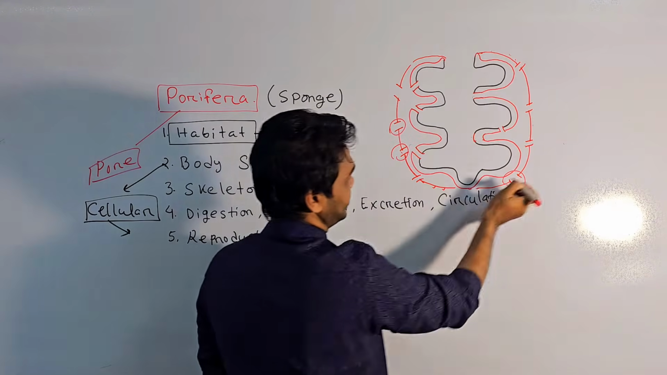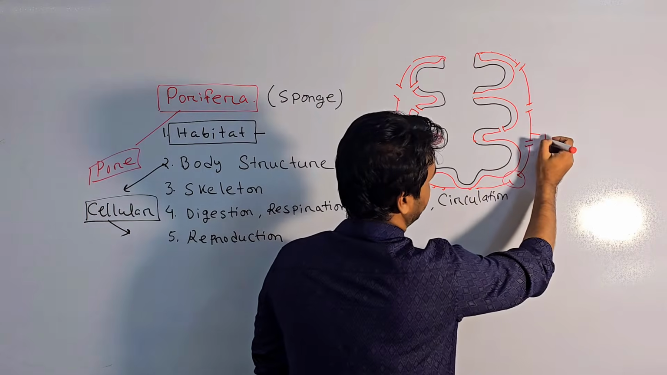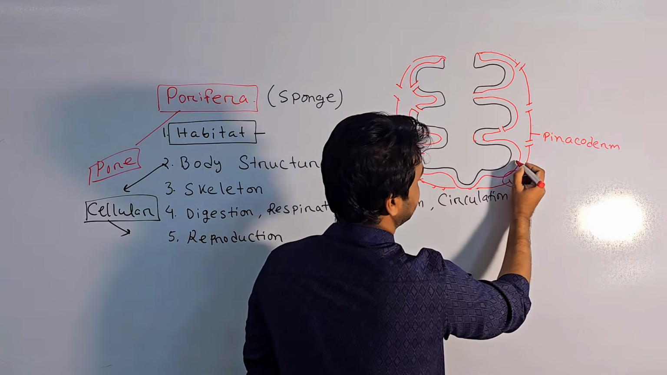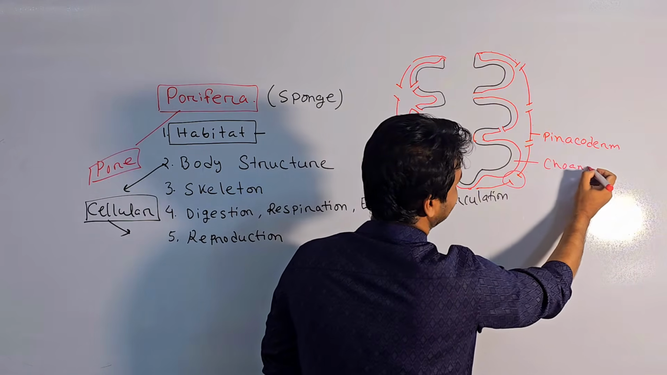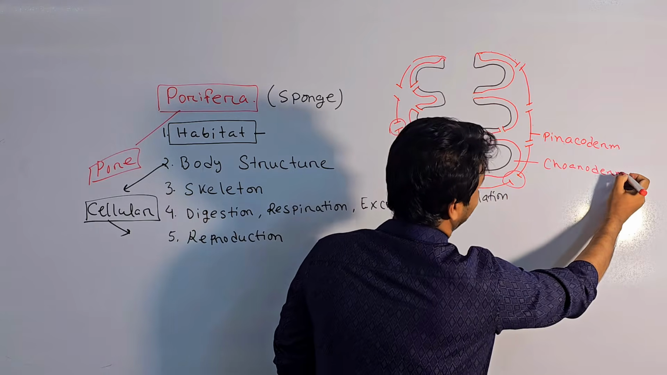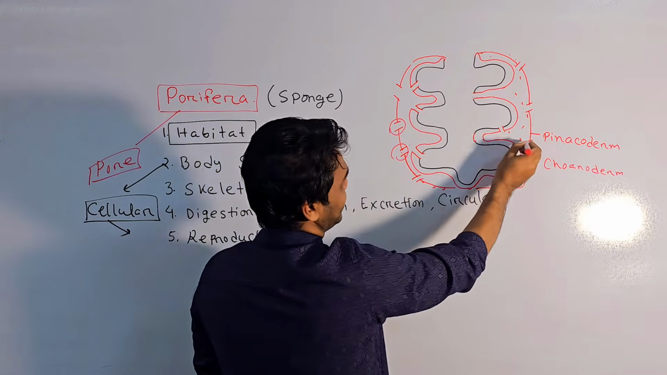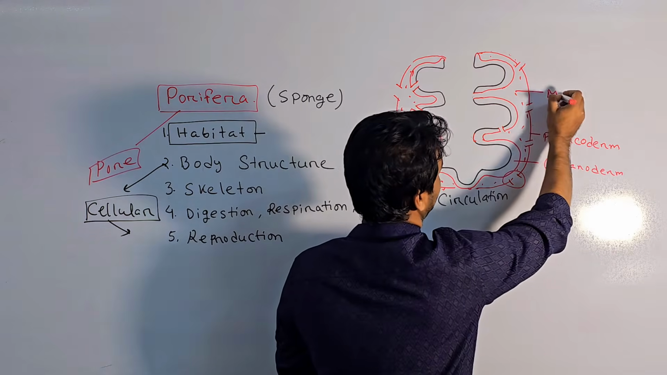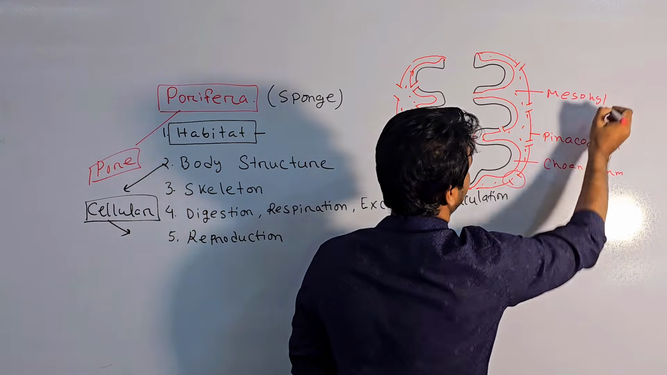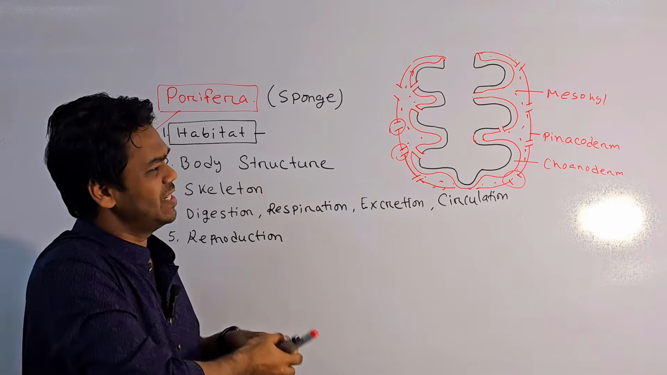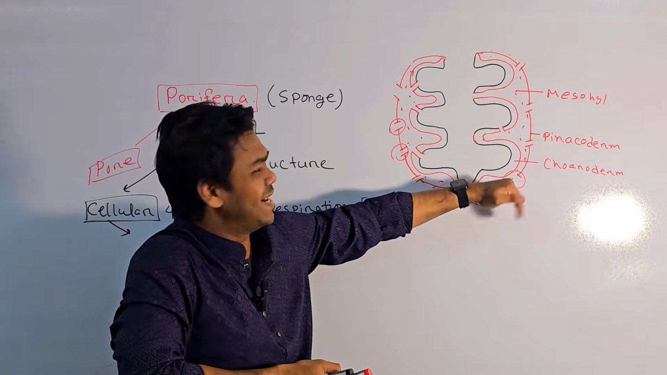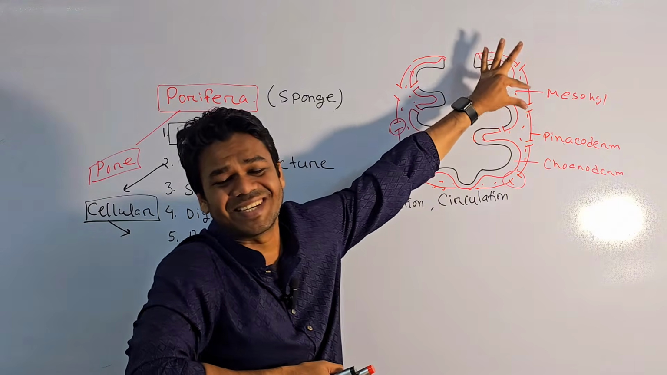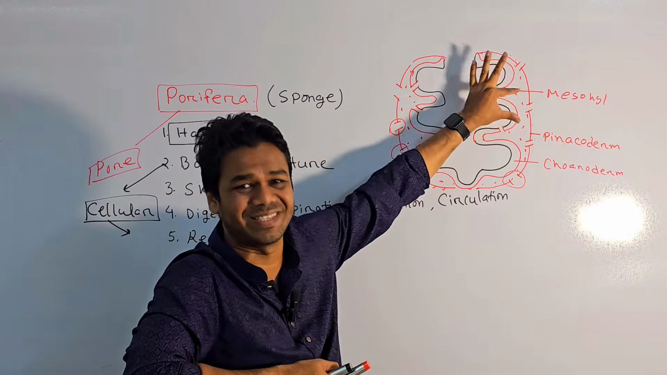In their body structure, we find two layers. The first layer is called the pinacoderm. This is the pinacoderm cell layer, and this is the choanoderm cell layer. Between pinacoderm and choanoderm, there is some gel-like structure. It is called the mesohyl. So two cell layers are present. One is the pinacoderm, the outer layer, and the inner layer is called choanoderm. Between these two layers, the gel-like structure called mesohyl is present.